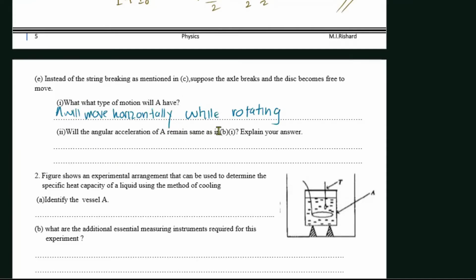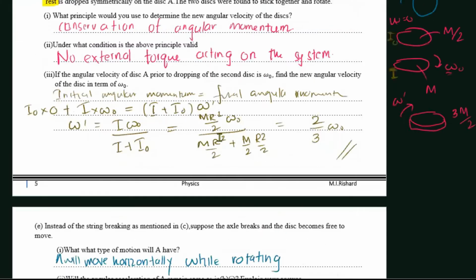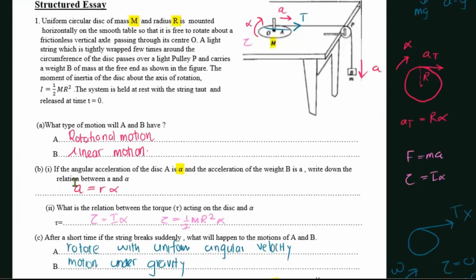Will the angular acceleration of A remain the same as in B1? After the axle breaks, this is going to move forward, right?